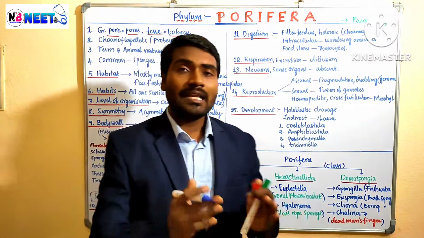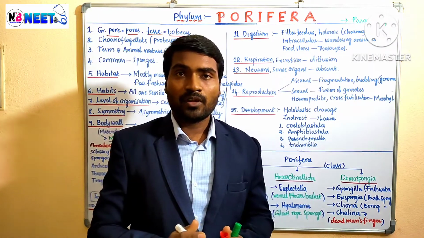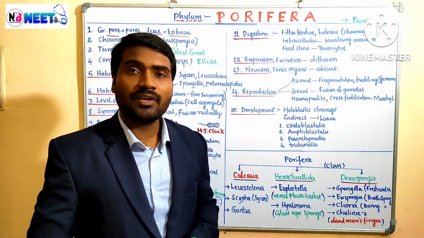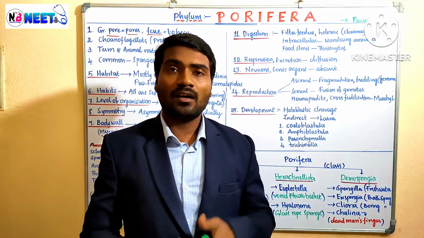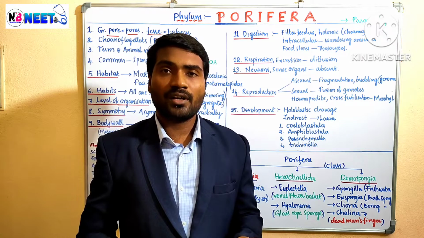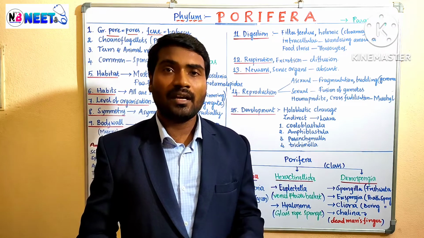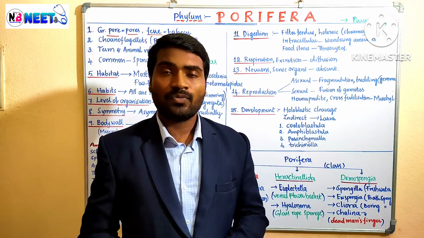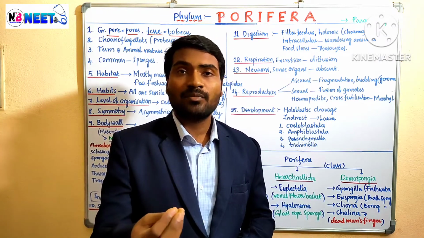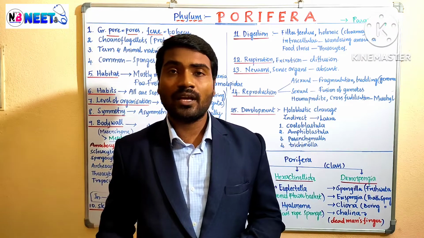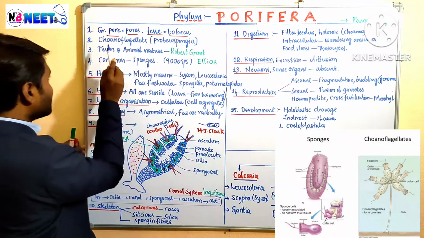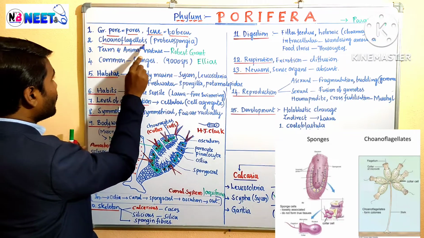If we talk about the little history of these poriferans, as we know Robert Whittaker classified all the organisms on this earth into 5 kingdoms: Monera, Protista, Animalia, Plantae, Fungi. So protozoans have some relationship with these animals. Special types of protozoans are called choanoflagellates.